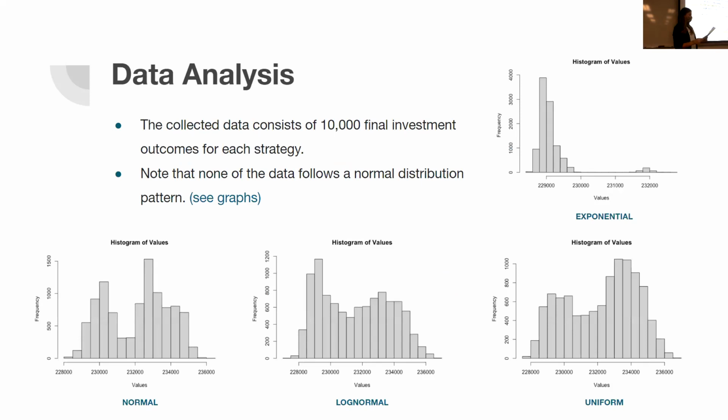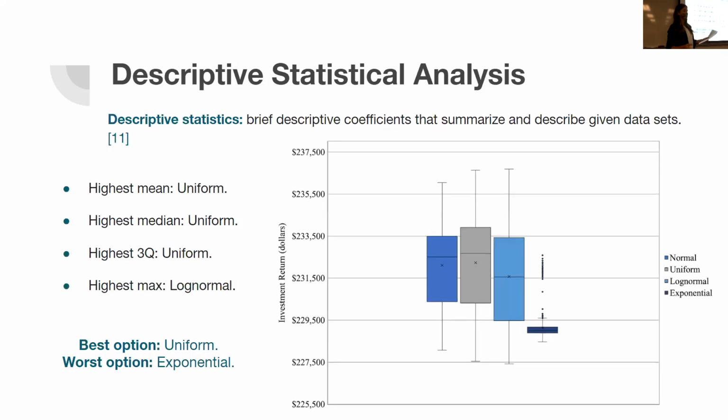So for my data analysis, I ran each one of my programs 10,000 times, and I collected that data. And after doing that, I realized I need to conduct some kind of statistical analysis to compare them. Before I did that, I decided to plot the histograms for each one of them to see what kind of distributions they follow. And as you can see, none of them follow a normal distribution. Therefore, I realized that I cannot conduct certain types of statistical analysis. And in the end, I decided to stick with descriptive statistical analysis.